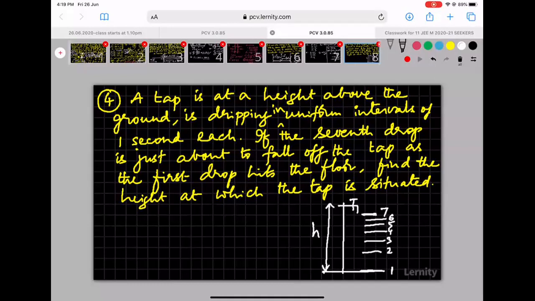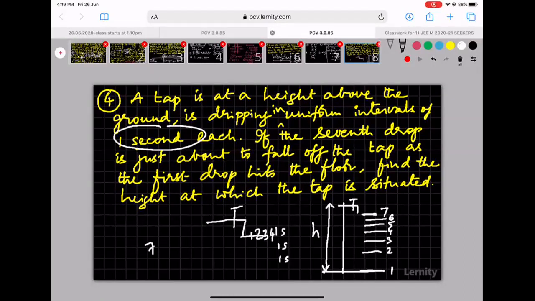Now, what is the interval between the two drops? Any two drops? 1 second. So what it means is there is a tap. First drop falls off it. After 1 second, second drop falls off it. After 1 second, third drop falls off it. After 1 second, fourth drop falls off it.